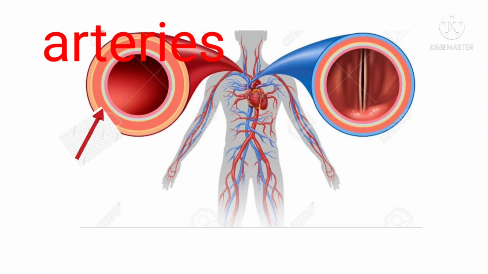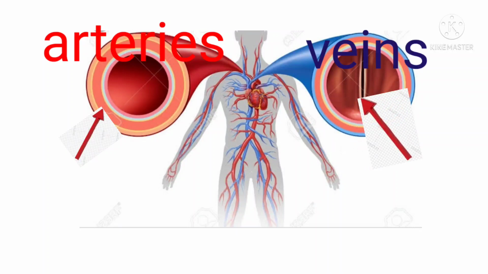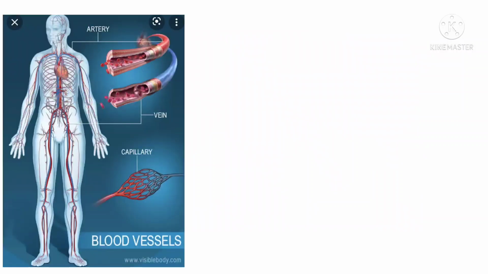Next, the third one, blood capillaries, which are very thin, narrow blood vessels that connect the arteries with the veins and distribute the blood to the body parts. Here, children, some questions are asked from your exam point of view.